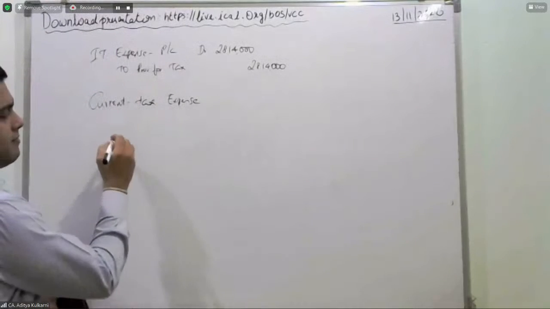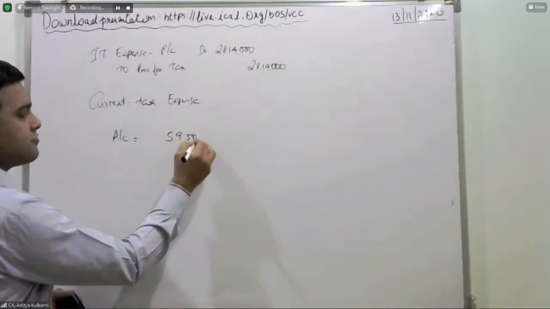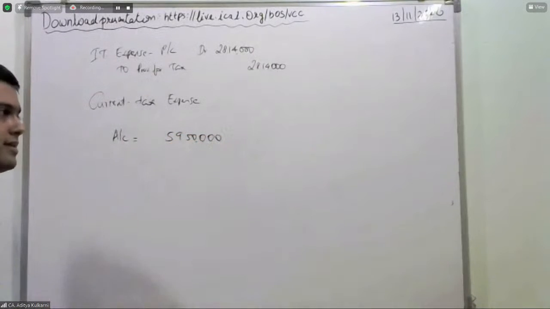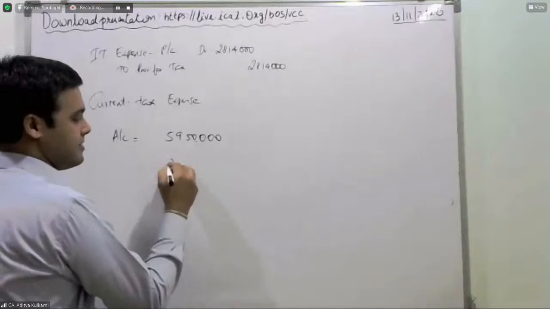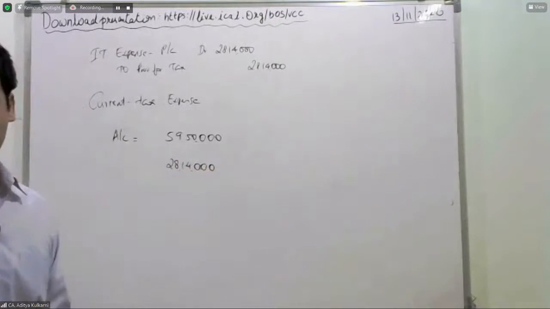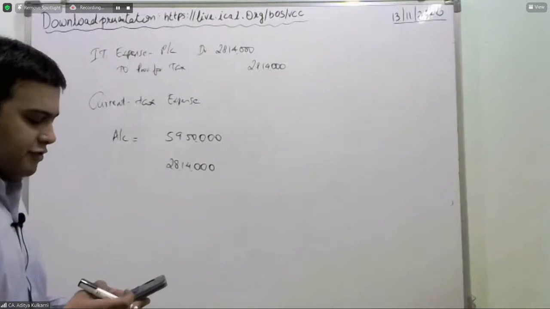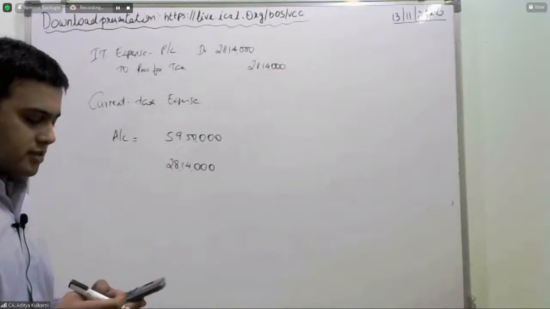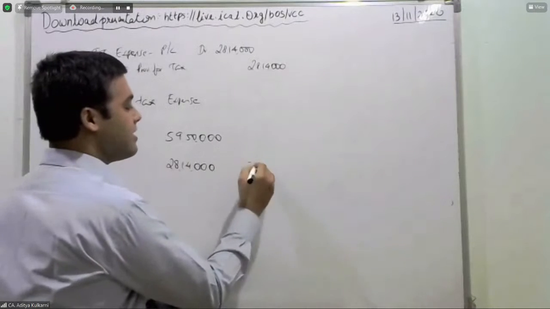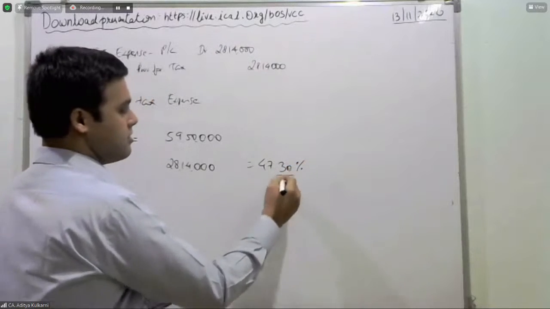In this problem, my accounting profit was 59 lakhs 50,000, and the tax expense that you have charged is 28 lakh 14,000. So 28 lakh 14,000 divided by 59 lakh 50,000, the tax rate that will come is 47.3%.